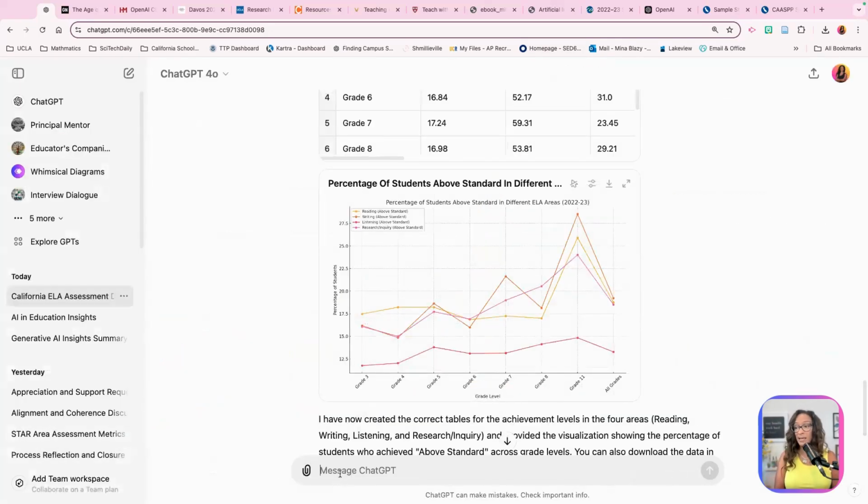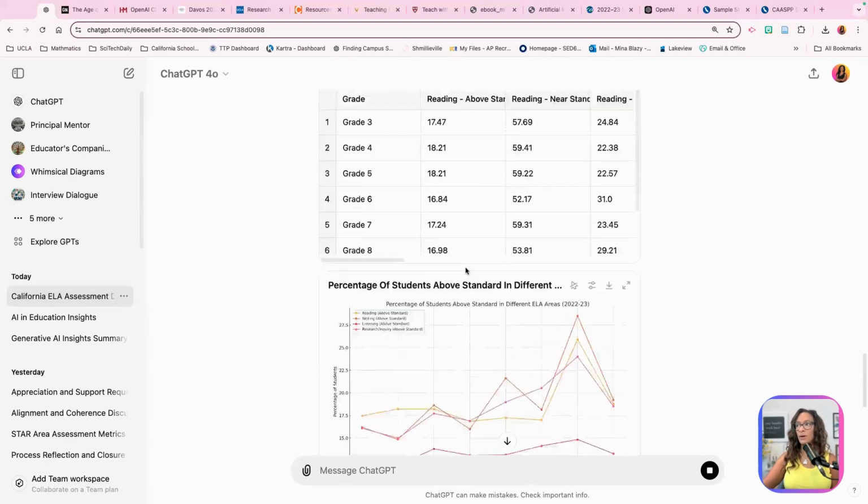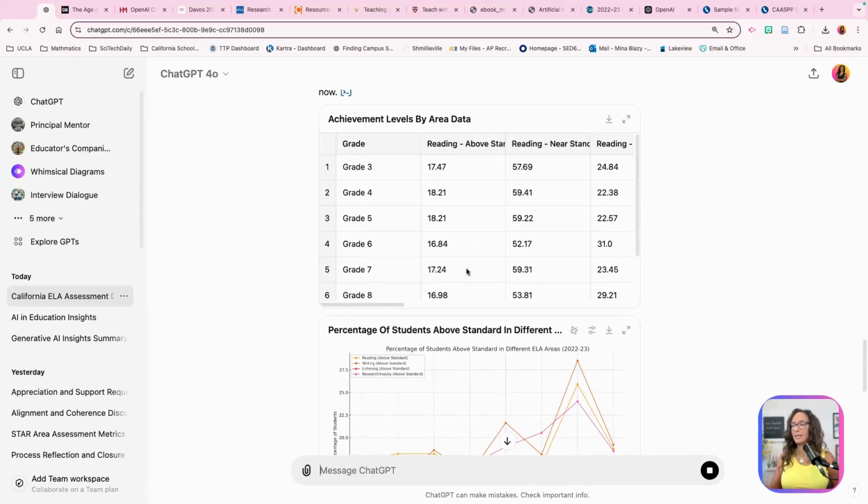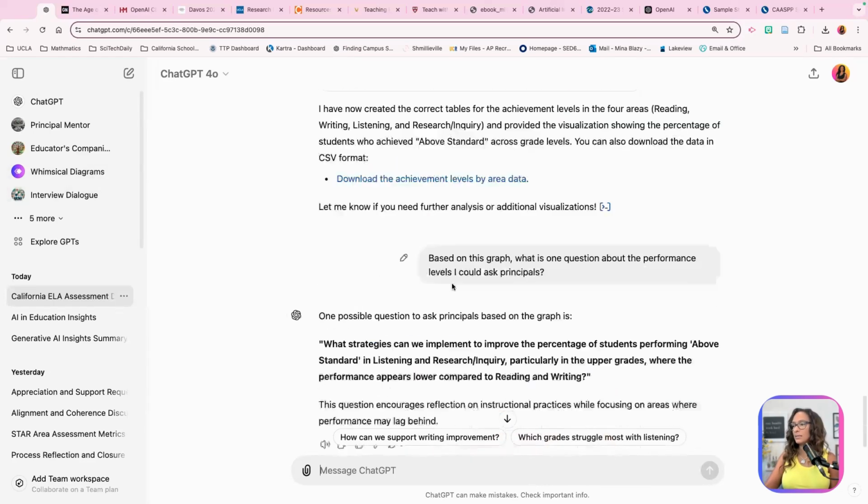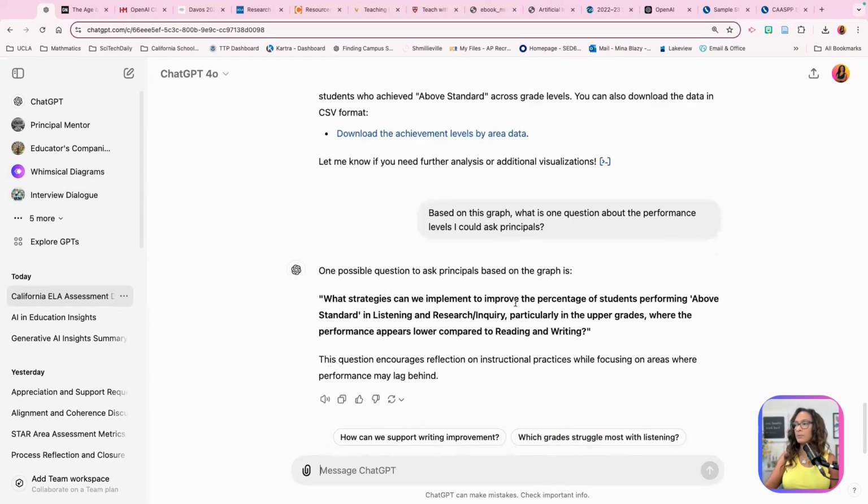But I could just say, based on this graph, what is one question about the performance levels I could ask principals? That is a beautiful graph. Oh my gosh. I'm so excited. So, what strategies can we implement to improve the percentage of students performing above standard in these areas? I would say, I think, look at the graph or table.